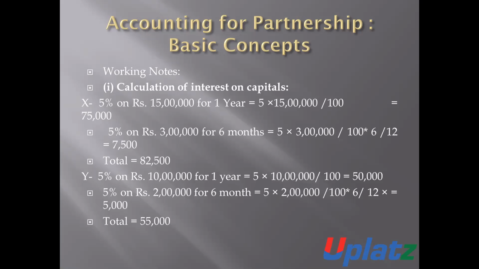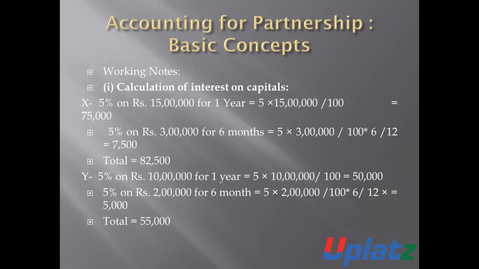82,500 rupees is the total amount of interest on capital of Mr. X. In the case of Mr. Y, 5% on opening capital for the period of 1 year. It means 5% on 10 lakh, means 50,000 rupees.